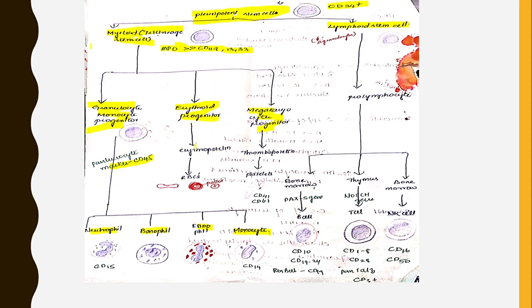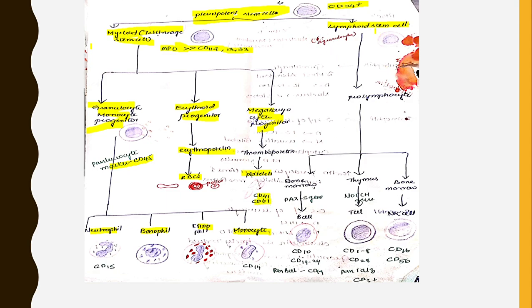Erythrocyte progenitors in the presence of erythropoietin give rise to RBCs. RBCs have a central pallor. Megakaryocyte progenitors in the presence of thrombopoietin give rise to platelets. These are CD41 and CD61 positive.